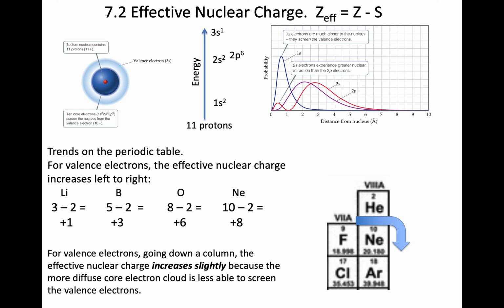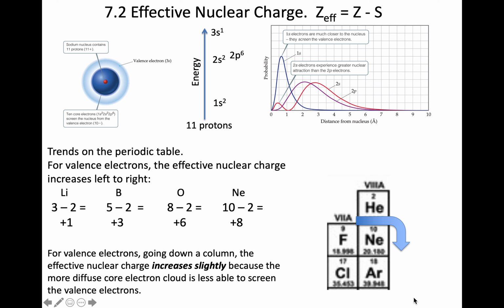One feature that I want us to be aware of when it comes to the shielding is, is it always the same for a particular column, or is something else going on as we go down a column? Turns out for valence electrons going down a column, the effective nuclear charge is slightly larger than you would have thought because the core electrons are not as effective shielding as those clouds get bigger and bigger.